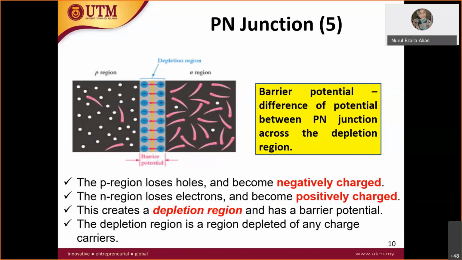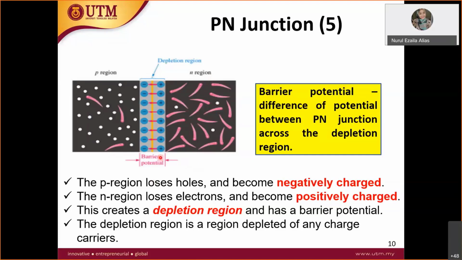Okay, so this region we call a depletion region. It is depleted of carriers, free electrons or holes, but it is filled with charge, positively charged and negatively charged. That's why we call it a depletion region, where it is filled up with charges.